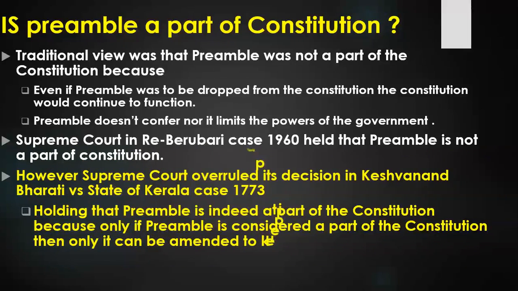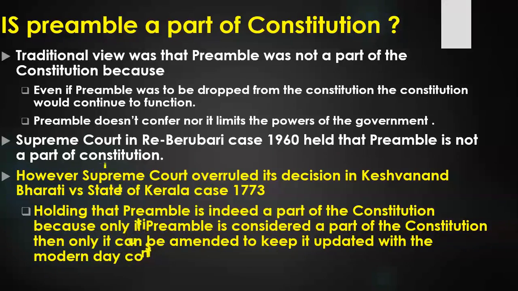The second reason was that the preamble neither confers nor limits the powers of the government. I told you in the previous lecture that the preamble does not give any power to the executive, legislature or judiciary. Similarly, the preamble does not limit any power of the executive, legislature and judiciary. So actually the preamble is doing nothing. Even if you drop the preamble from the constitution, the constitution would continue to function. So what was the view? That the preamble is not a part of the constitution.